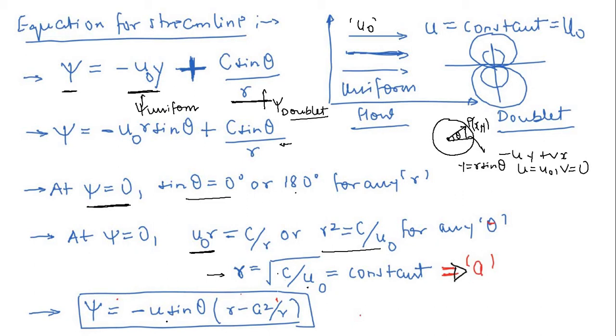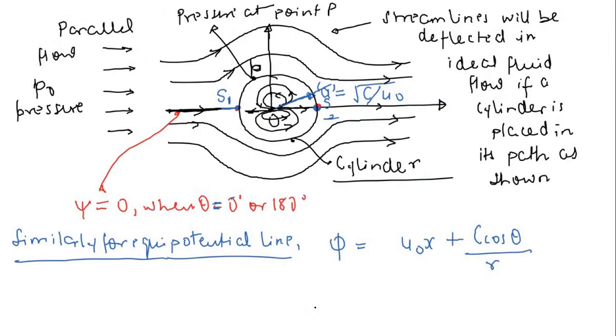So again I am repeating, psi is equal to minus u sine theta. I just substituted the value of a into this equation and arranged it, and finally arrived at this particular equation. Now why is it important? Let us see this. You can imagine this whole situation in this way. Let us forget about the cylinder for some moment. Let us say what just happened. So this was my doublet somewhere here, right?